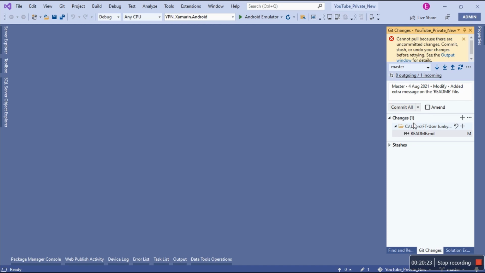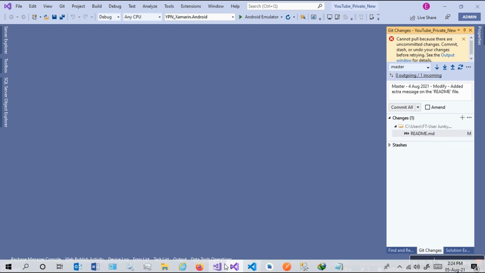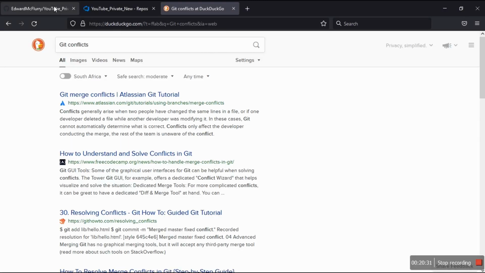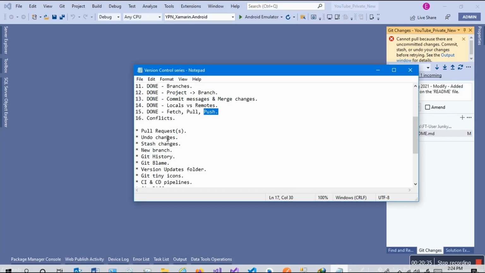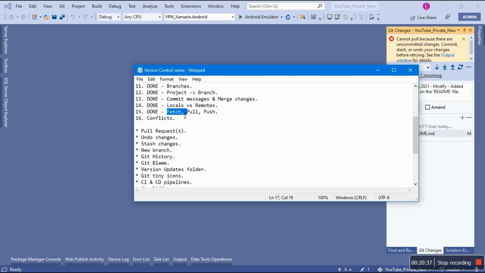This is not the actual conflict I'm talking about, but this is also destructive because here I am, I made some changes, whereas another developer has already made some changes. So that's why we covered in our previous video that we should first do fetch, pull, and only then can we push. But in this case, I tried to pull, but there are uncommitted changes.